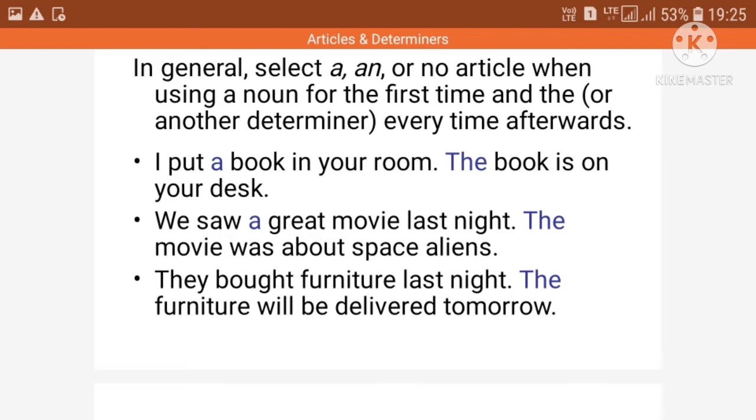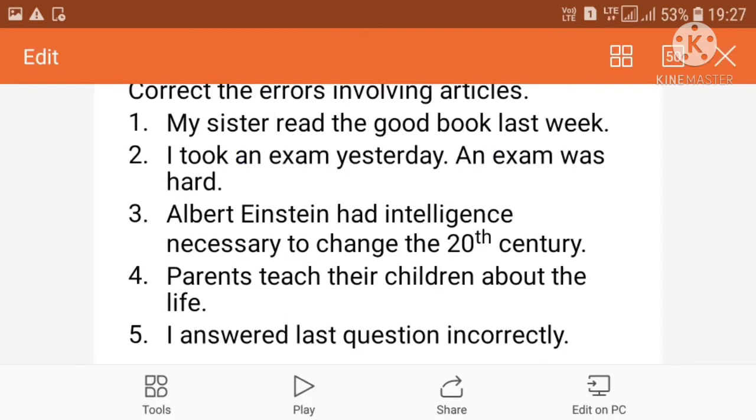In general, we use a, an, or no article when using a noun for the first time, and the every time afterwards. First time, I put a book in your room. Now the book is on the table. Now here there are some sentences in this slide. You can do your assessment, correct the errors involving articles. So find out the mistakes from these sentences.